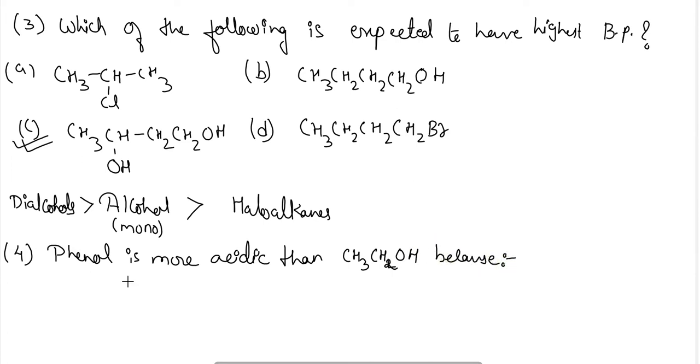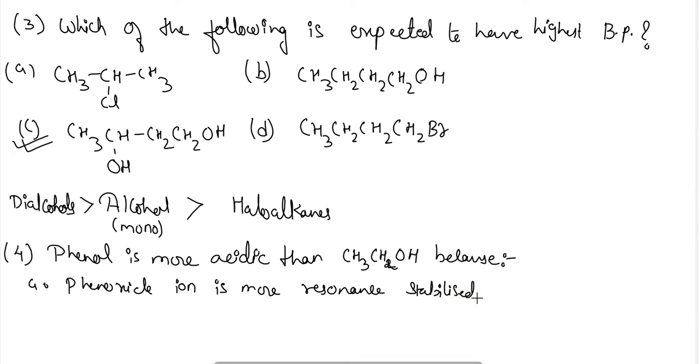So the 4 options here are: option A, phenoxide ion is more resonance stabilized than phenol.